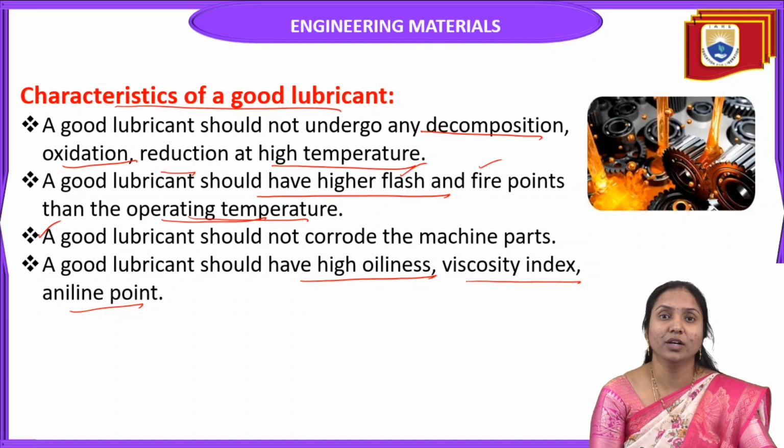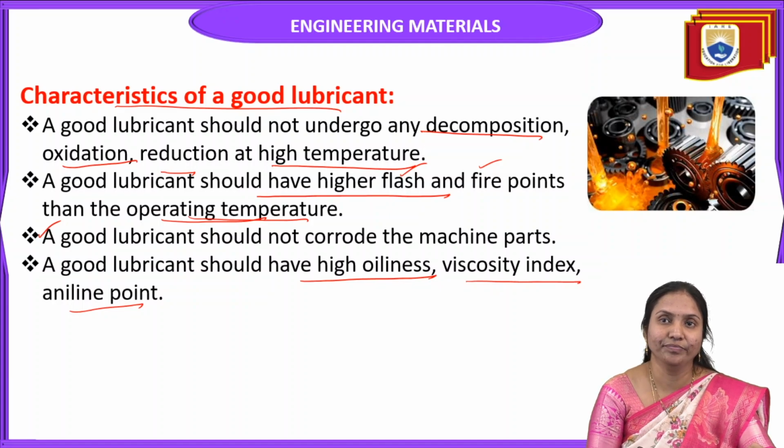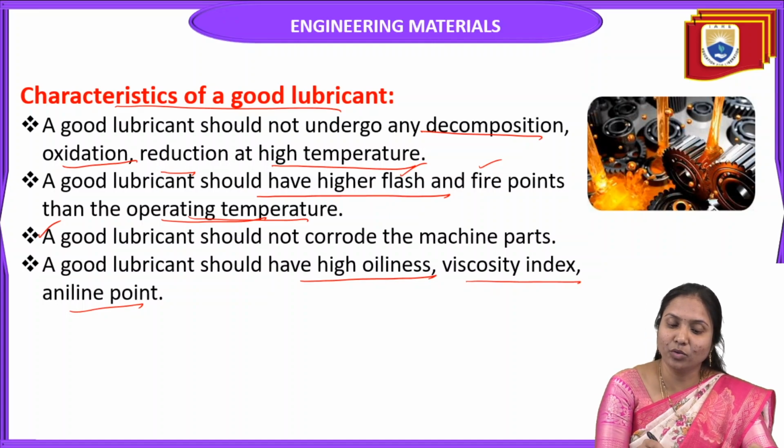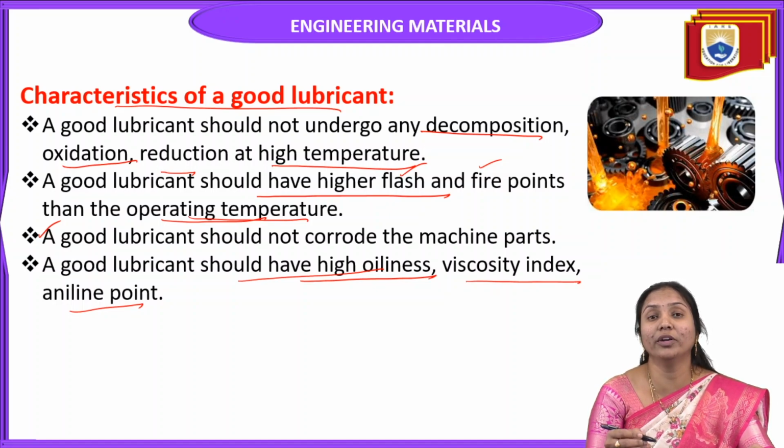So what is the first one? A good lubricant should not undergo any decomposition, oxidation or reduction at high temperature. The next one is a good lubricant should have high flash point and fire point than the operating temperature. And it should not corrode the machine parts. And a good lubricant should have high oiliness, viscosity index, aniline point and low cloud point and pour point. So these are the main characteristics of a good lubricant.